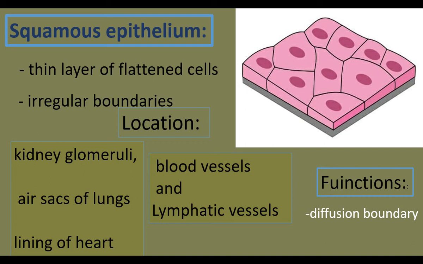In kidney glomeruli, diffusion of substances takes place, filtration takes place. In the air sacs, diffusion of carbon dioxide and oxygen takes place through the squamous epithelium. In kidneys, the epithelial cells are involved in filtration.